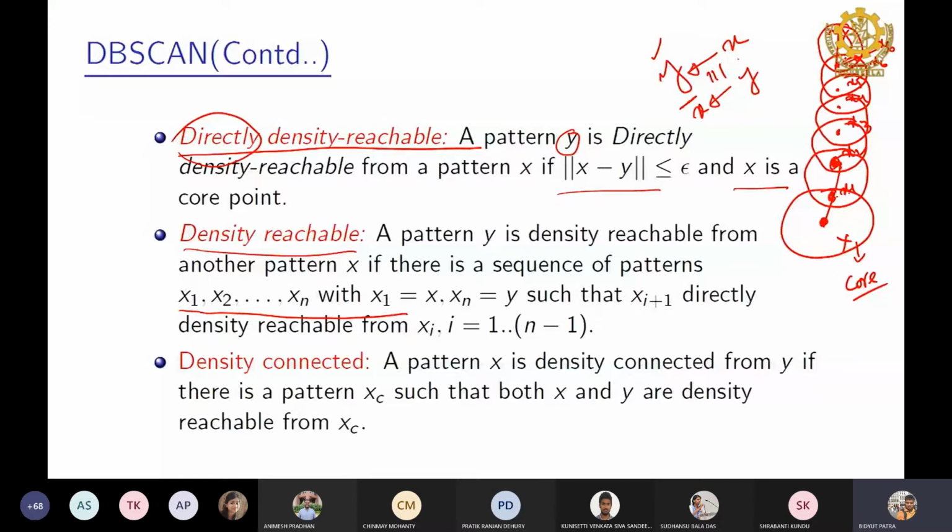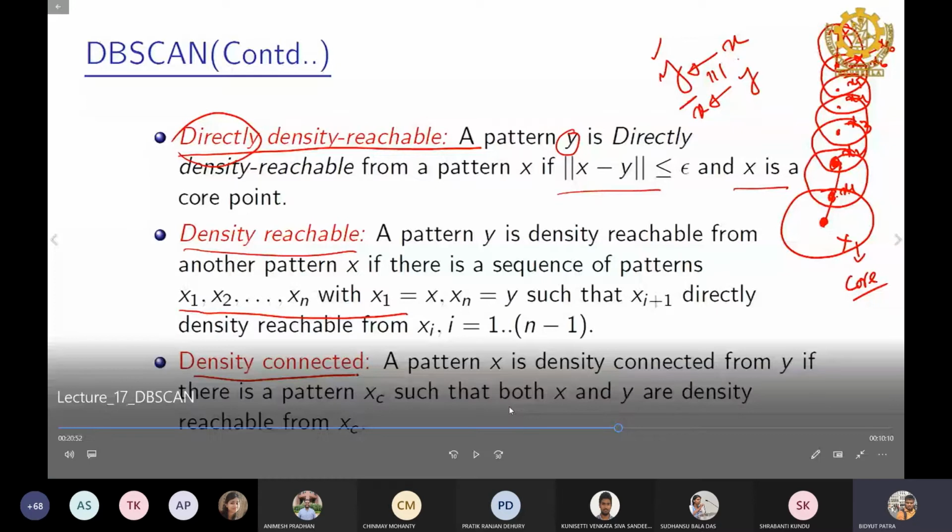Now we'll move to another definition. It's called density connected. Did you understand this concept, density reachable? See, if you look at the definition, there should be a set of points x1, x2 to xn such that xi plus 1 is directly density reachable from xi.